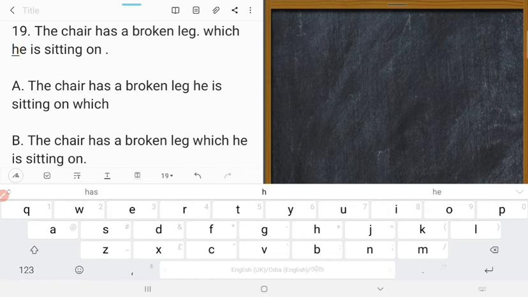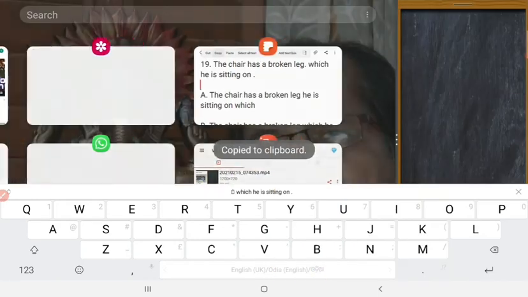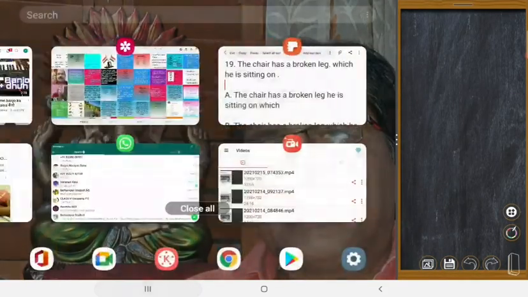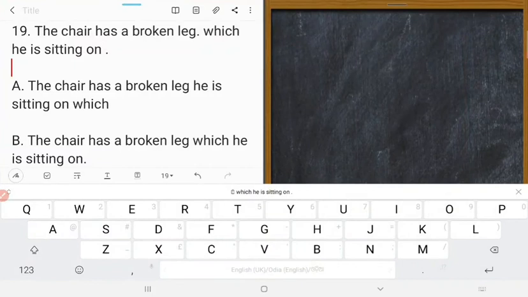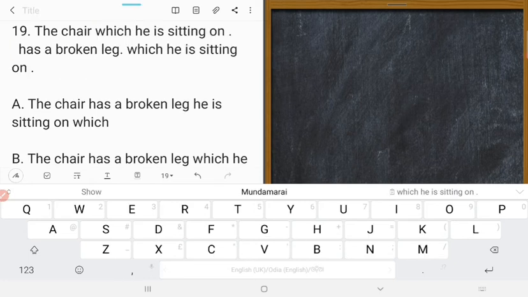So, the which clause will be placed just after the phrase the chair. So, let's select, copy, then paste here. The chair which he is sitting on has a broken leg.